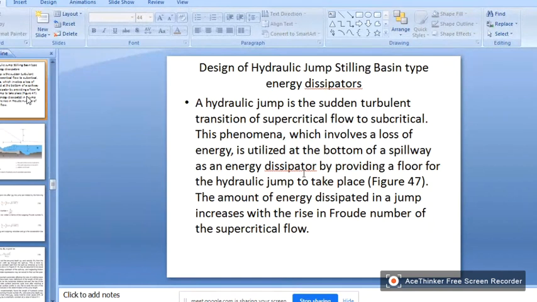Right. Design of hydraulic jump stilling basin type. Hydraulic jump is a sudden turbulent transition of supercritical flow to subcritical flow. So this phenomenon, which involves loss of energy, is utilized at the bottom of the spillway as an energy dissipator by providing a floor for the hydraulic jump to take place. The amount of energy dissipated in a jump increases with the rise in Froude number of the supercritical flow.